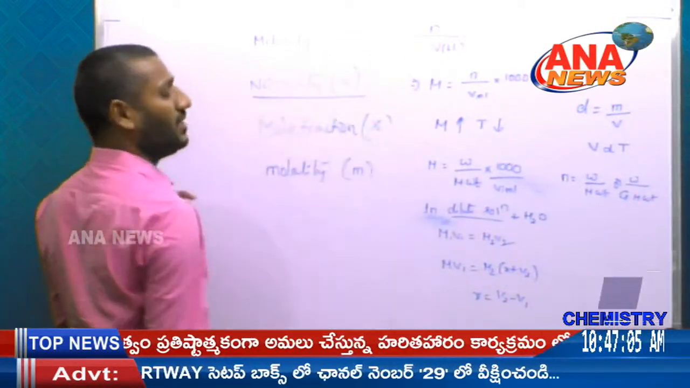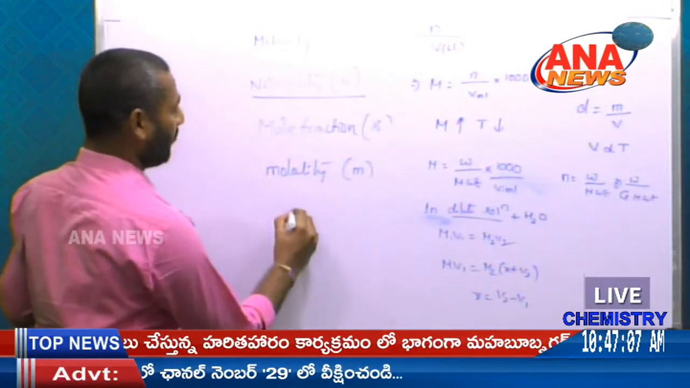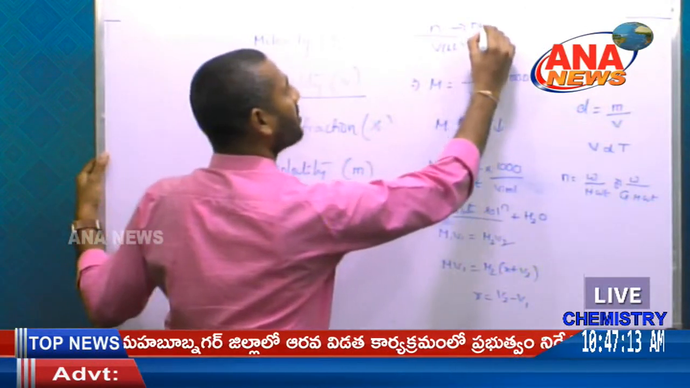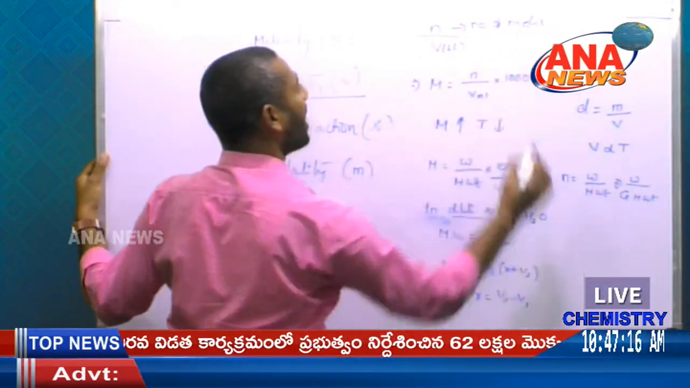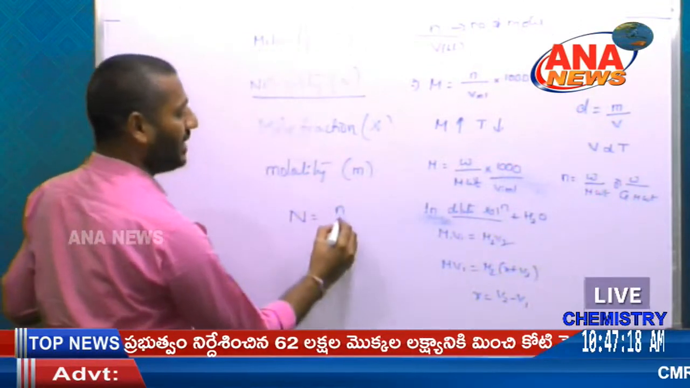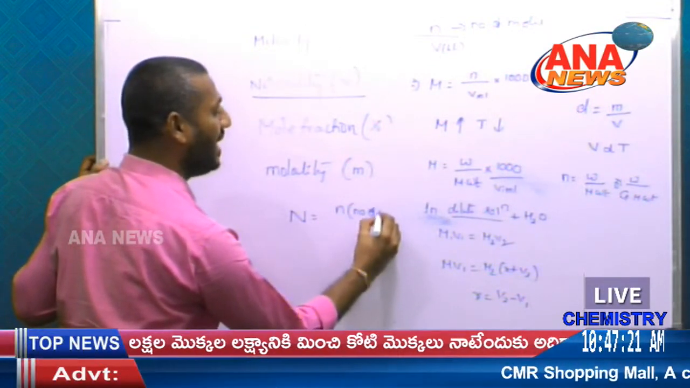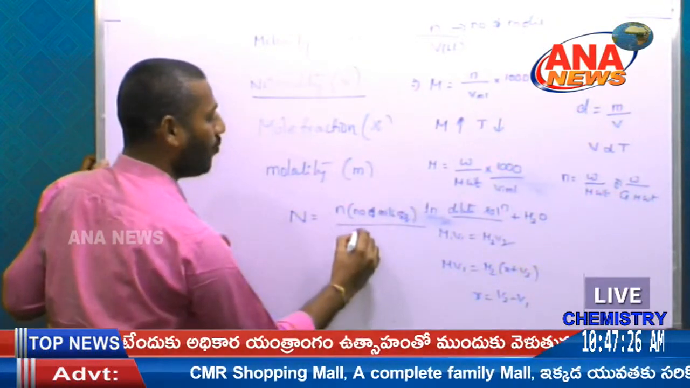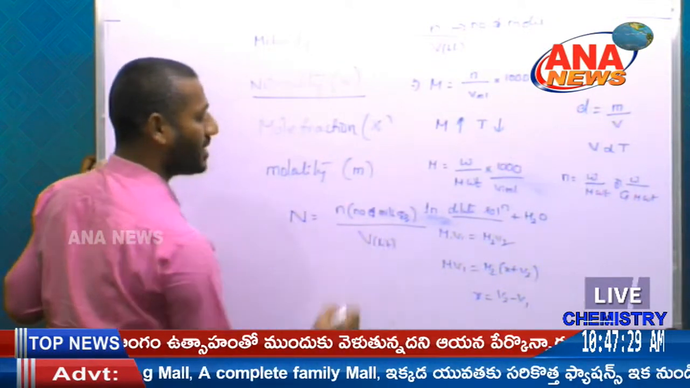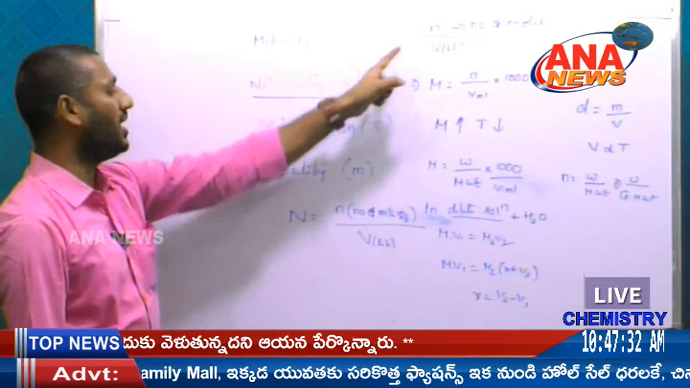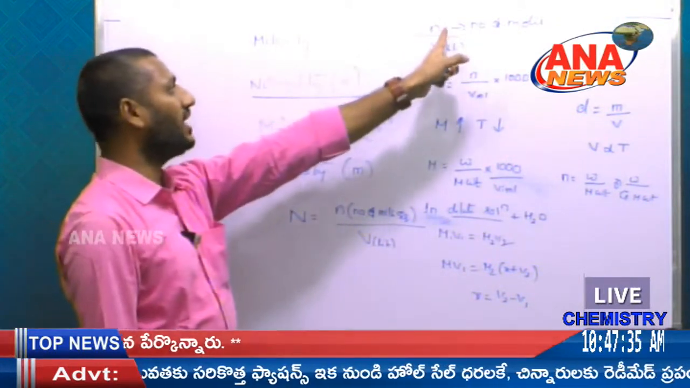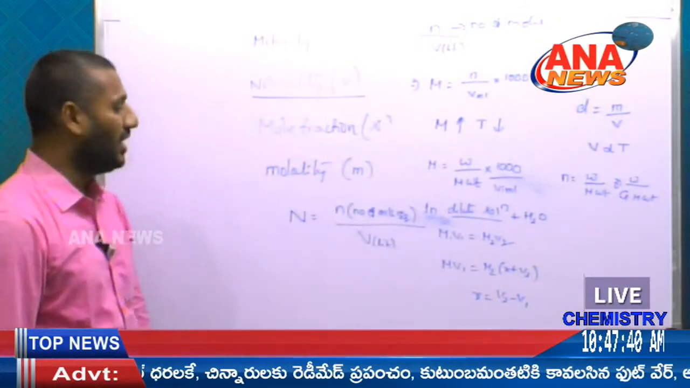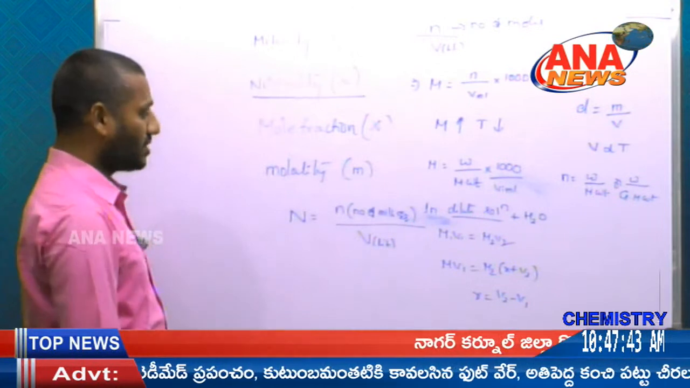Clear. So normality. Normality is written with a capital N. What is the difference between molarity and normality? In molarity it is the number of moles, but here it is the number of milli equivalents. The number of milli equivalents present in 1 liter of the solution is known as the normality. So molarity and normality differ in that here we take the number of moles, but there we take the number of milli equivalents. The milli equivalents are different from the number of moles. So we have to explain it like this.